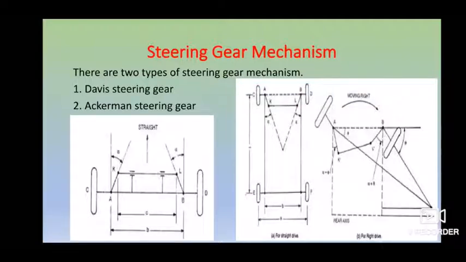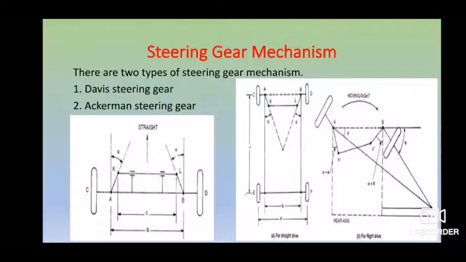As you know, the Davis steering mechanism gives you perfect steering at different points, but all are sliding pairs, whereas the Ackermann provides perfect steering at 3 different points: the left direction, the right direction, and the center point.